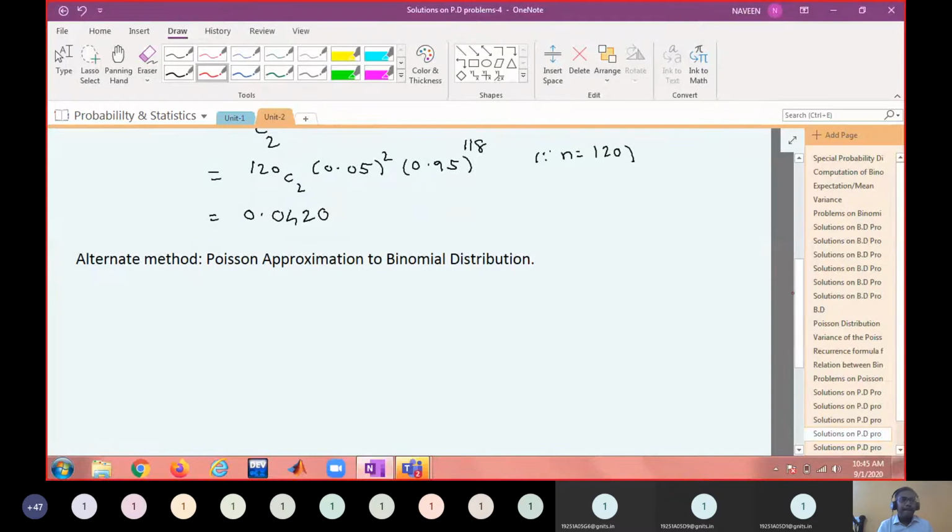Since the average number of defective items is given already, I would like to use that data.